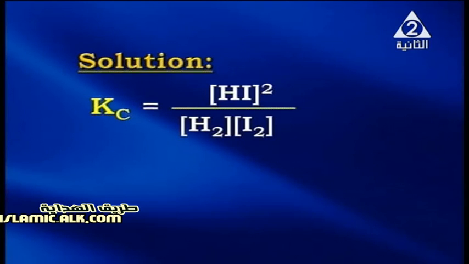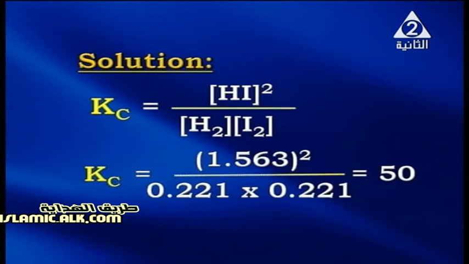over reactants concentration. So HI to the power 2, because 2 is the coefficient of hydrogen iodide in the balanced equation, over the concentration of hydrogen times the concentration of iodine. So we substitute their concentration values in this equilibrium constant Kc as shown on the screen. So 1.563 to the power 2 over 0.221 times 0.221 equals 50.